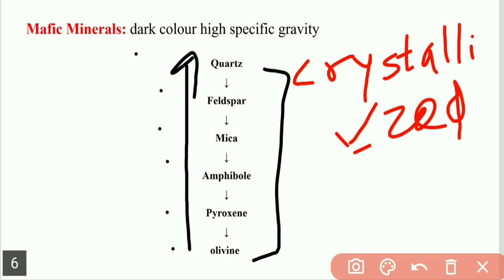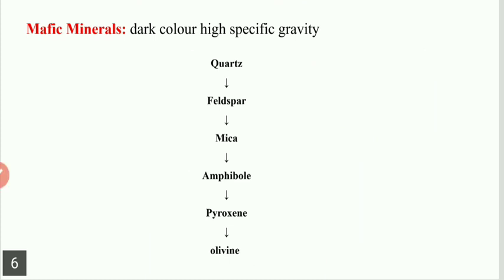So all these minerals are crystallized within the magma or the lava. Crystallized means solidified, or formation of minerals. So these are the primary minerals.